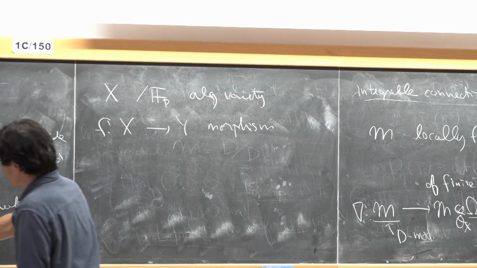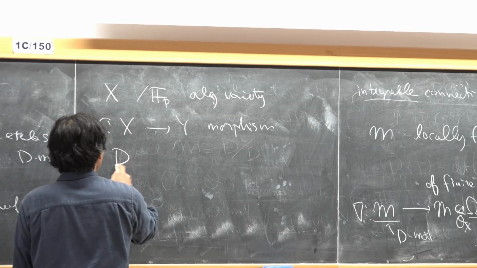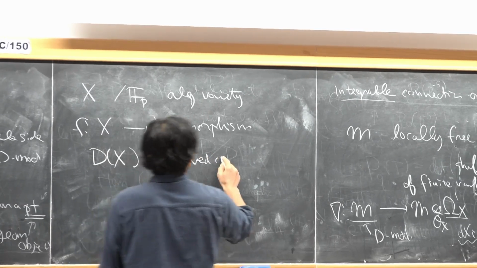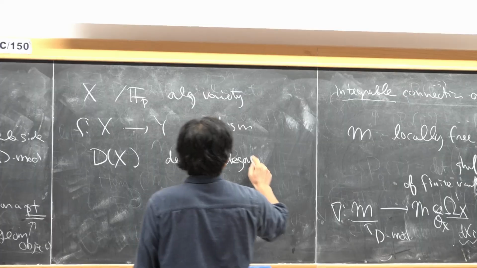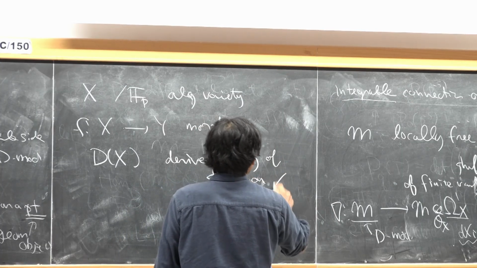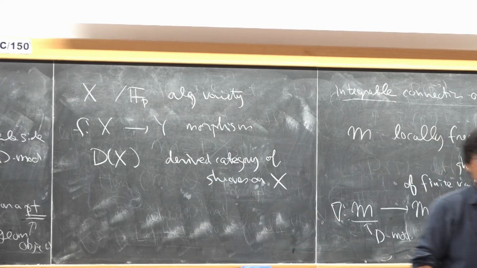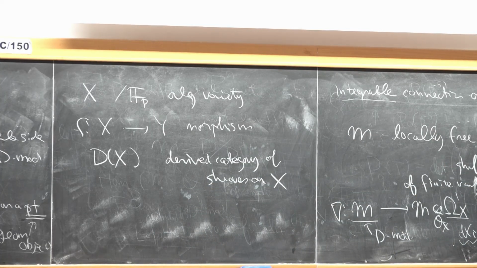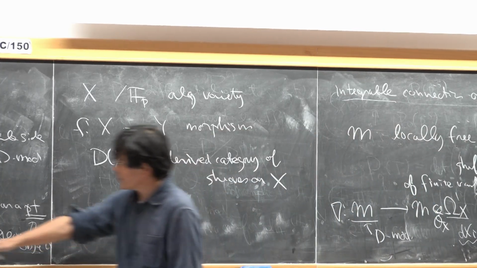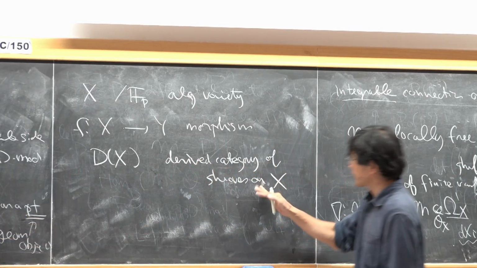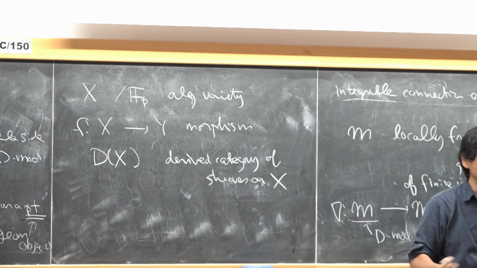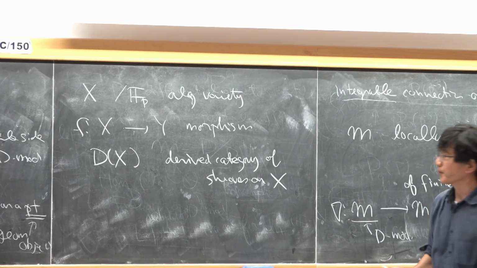And then, in this sheaf theory, you have some derived category of sheaves on X. Today I won't give any definition of this category, but it is some linear algebra object on X. This derived category is similar to the category of complexes.